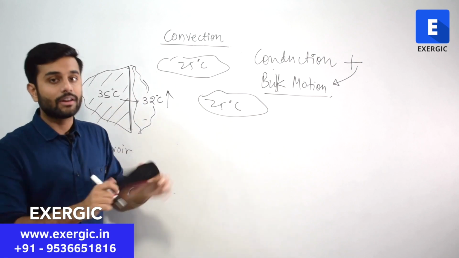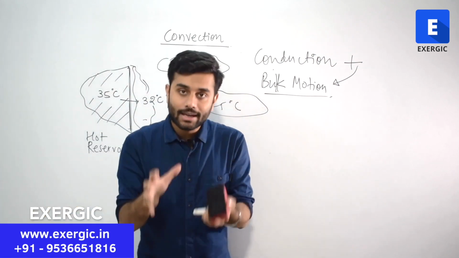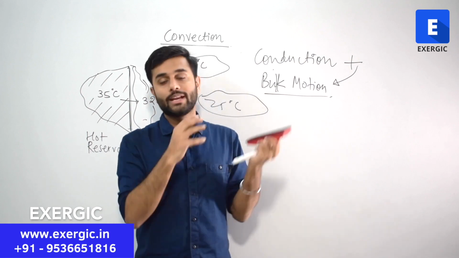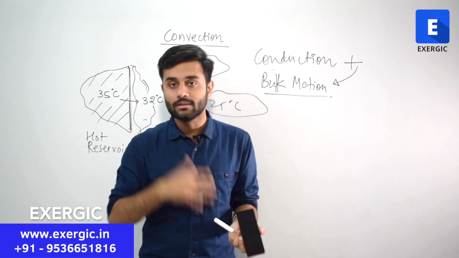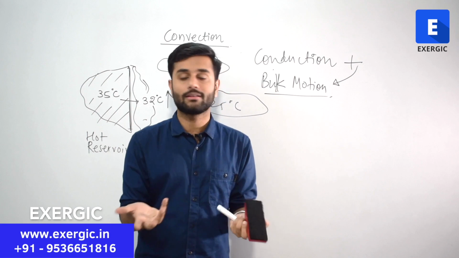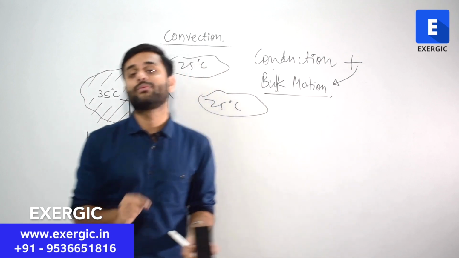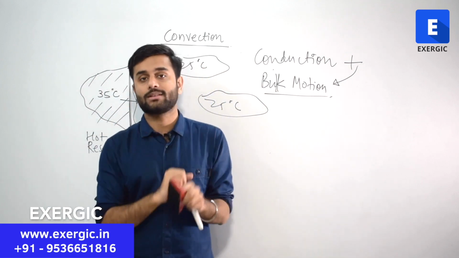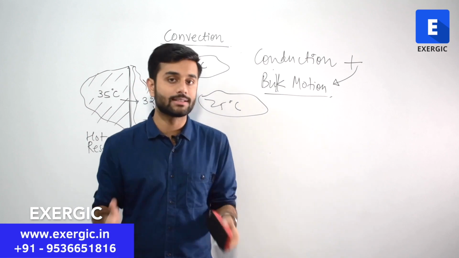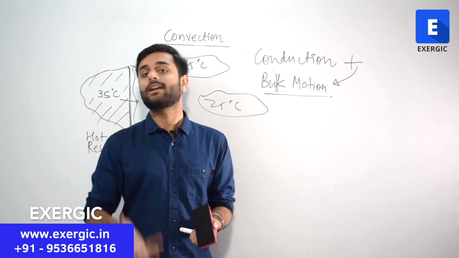So whenever you are making the fluid flow, whenever you are having a bulk motion in the fluid, and conduction is anyway there, that type of heat transfer is convection. We all have seen, experienced and used convection heat transfer. How?